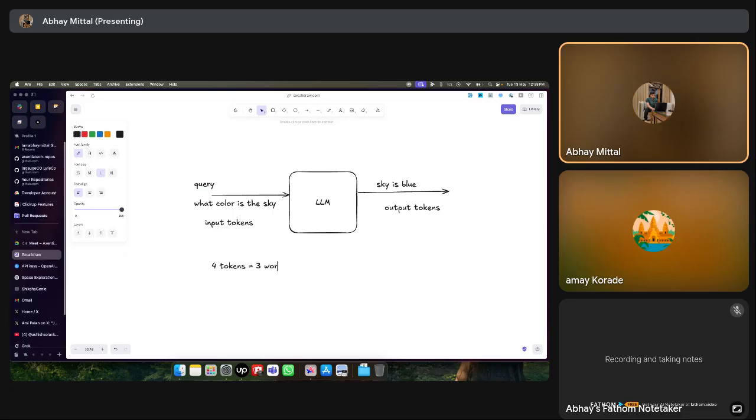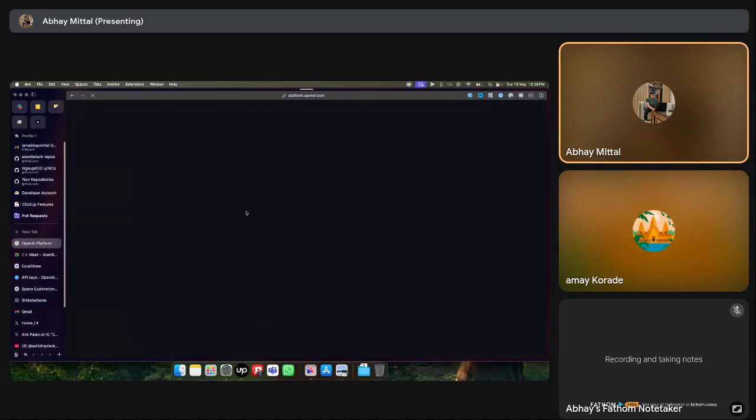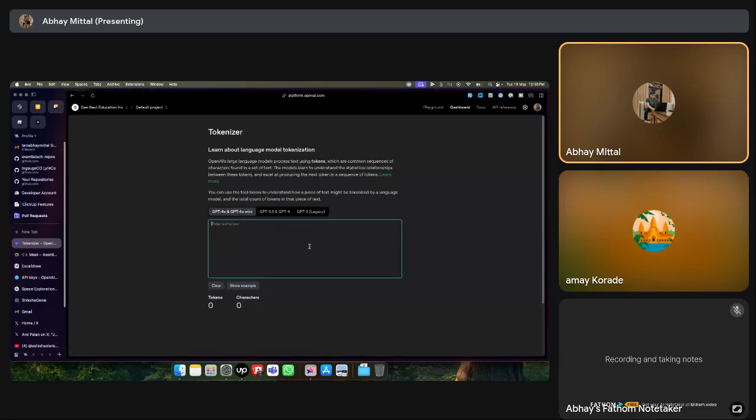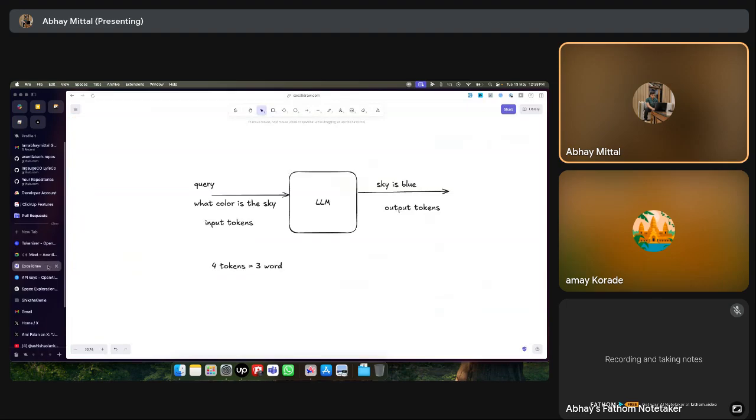If you ever want to count the number of tokens, input or output, you can just go to a tokenizer in the browser and see. So this says it has 5 tokens, and these are the 5 different tokens and 21 characters. So these are the input tokens and output tokens, and this is roughly 5, 6 tokens. This is another 4, 5 tokens, or three words.